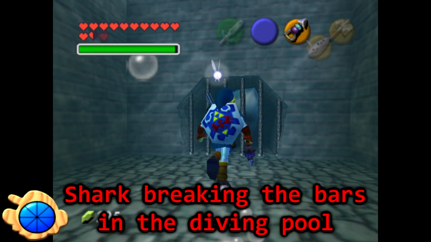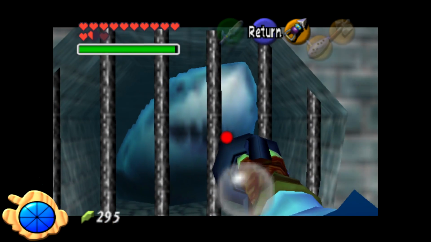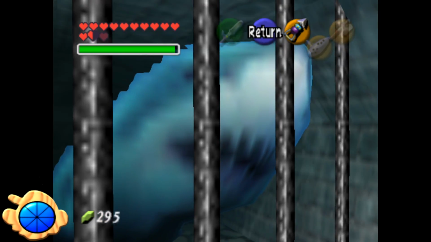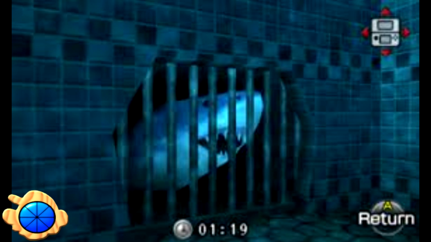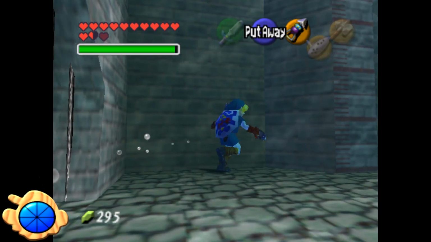Shark breaking the bars in the diving pool. In the lakeside lab at the bottom of the pool, you can see a shark through the grate. In the original game, this shark is just the texture, but in the 3DS remake, it's actually modeled. Despite lots of speculation, there's sadly no way of breaking the bars to let it out.